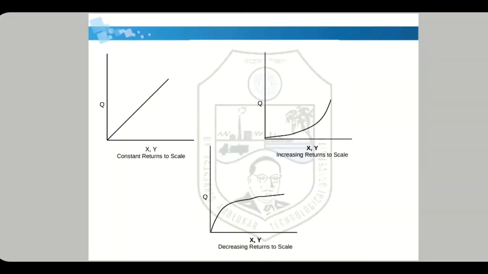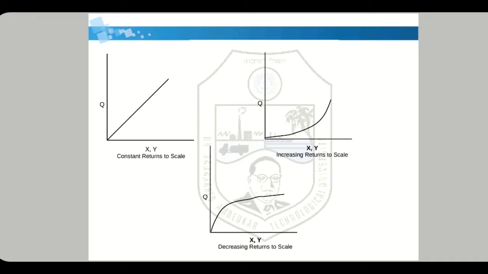Now this is a graph that shows constant returns to scale, increasing returns to scale and decreasing returns to scale. In the first graph, x and y are inputs given on the x-axis, or a combination of inputs, let's say capital and labor, and on the y-axis there is q, that is production.